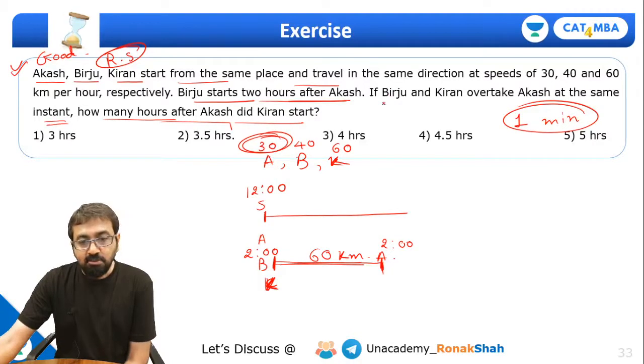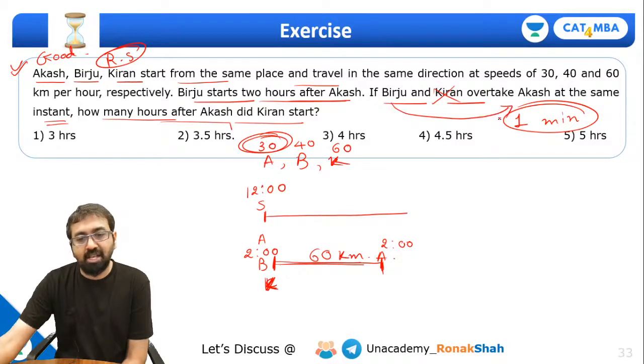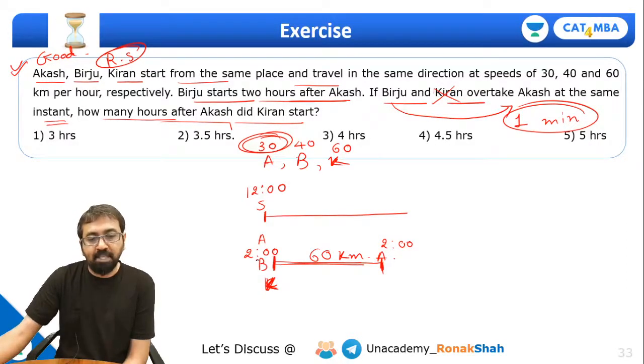Guys, please look at this. Birju and Kiran overtake Akash at the same point. Forget about Kiran's time for now. Understand when Birju will overtake Akash. So can I say at 2 p.m. Birju is 60 km behind Akash, and Akash is going at a speed of 30 km per hour. Birju is going to go at a speed of 40 km per hour, right?